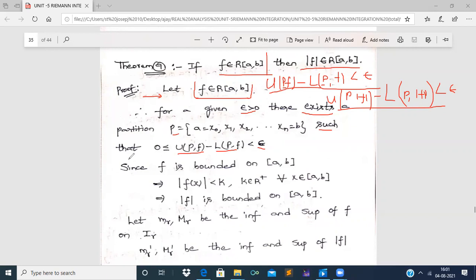This is what we have concluded from the given assumption.